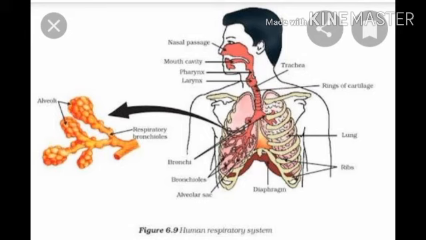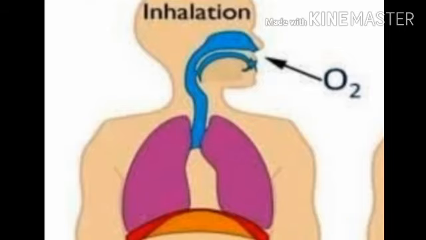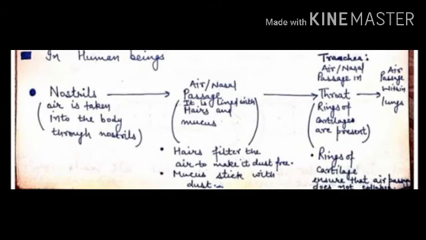Okay, let us talk about aerobic respiration in human beings. First of all, breathing occurs, meaning inhalation, intake of O2, and exhalation, release of CO2. During inhalation, first of all, air is taken into the body through the nostril. Nostril means the holes of the nose.